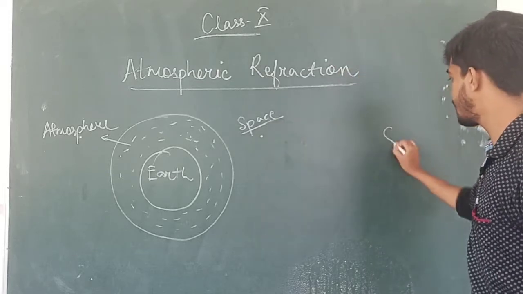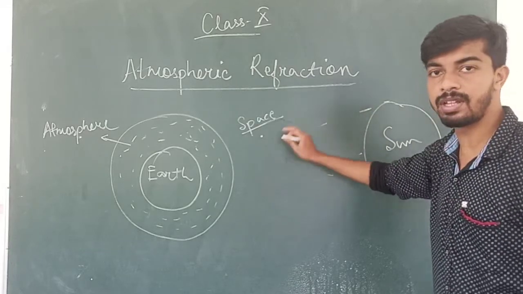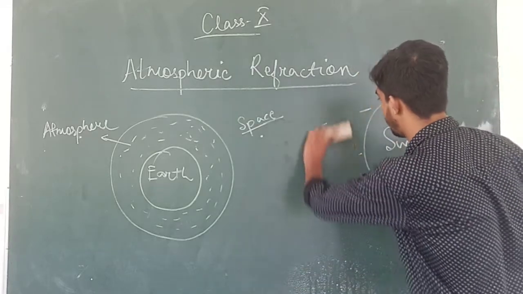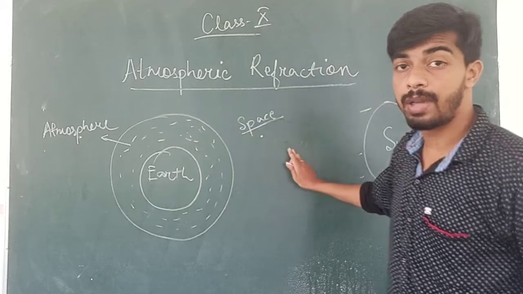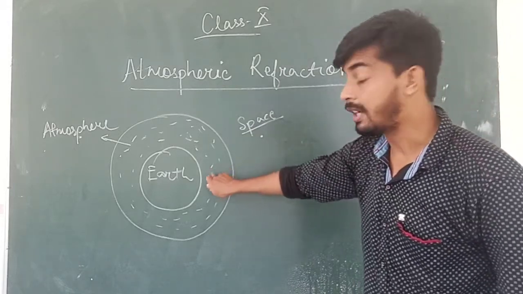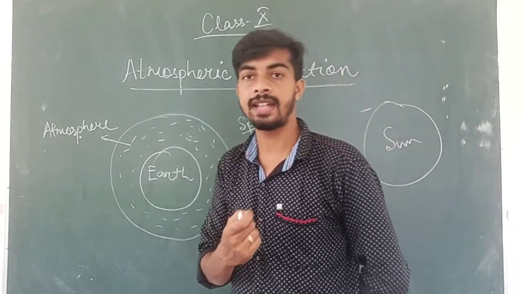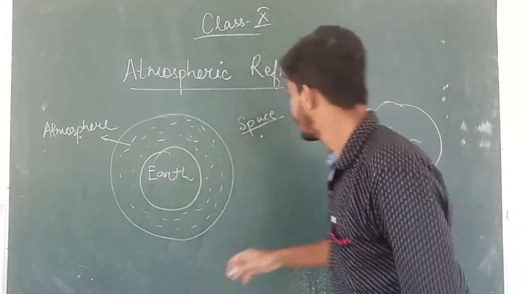For example, here is the sun. The sun rays are coming. This part is totally empty. It is a vacuum. So in comparison to this space, the atmosphere has some gases, and these gases act as a denser medium.